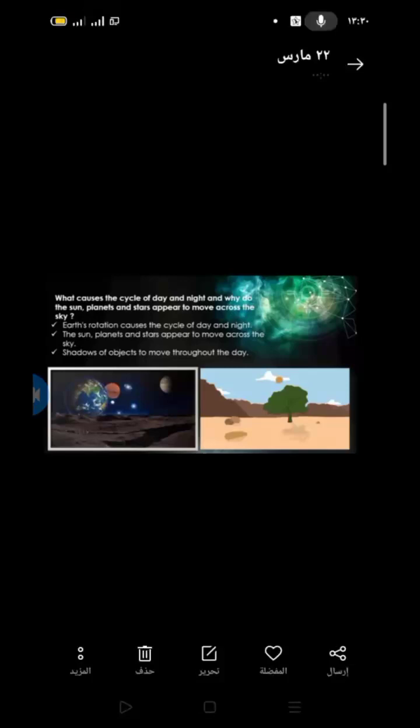In this concept, we will study the day and the night and the patterns of motion in the sky. Earth rotates all the time, as we said, or spins. Spinning means rotates, but we can't feel the Earth spinning. We know that from the regular pattern of the day and the night. We know that Earth spins or rotates around its axis.